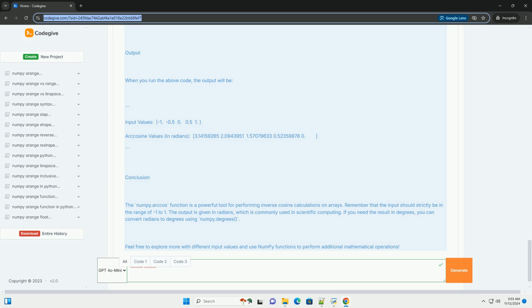Conclusion. The numpy.arccos function is a powerful tool for performing inverse cosine calculations on arrays. Remember that the input should strictly be in the range of -1 to 1. The output is given in radians, which is commonly used in scientific computing. If you need the result in degrees, you can convert radians to degrees using numpy.degrees. Feel free to explore more with different input values and use numpy functions to perform additional mathematical operations.